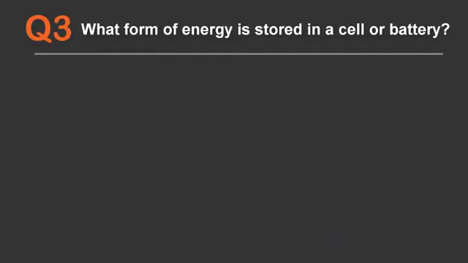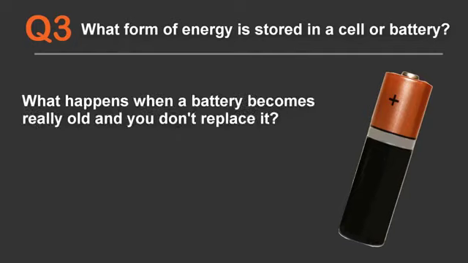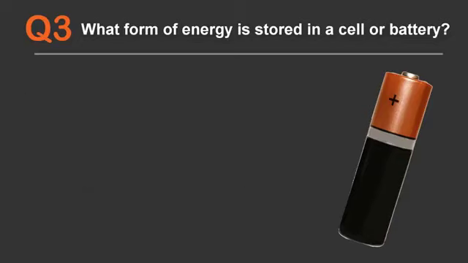Question 3. What form of energy is stored in a cell or a battery? I'm sure all of you have used a cell or a battery in toys or torches. What happens when the battery becomes really old and you don't replace it? It can leak. The chemicals inside the battery start leaking out. Since the battery is made of chemicals, the energy is stored in the form of chemical energy.